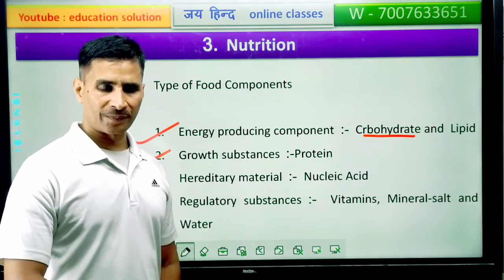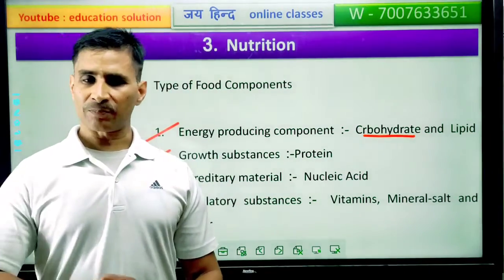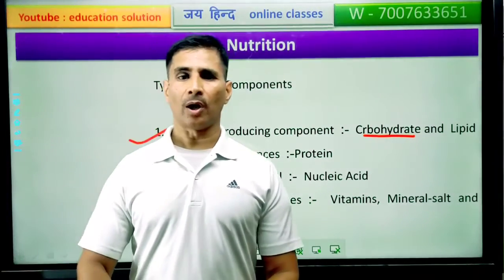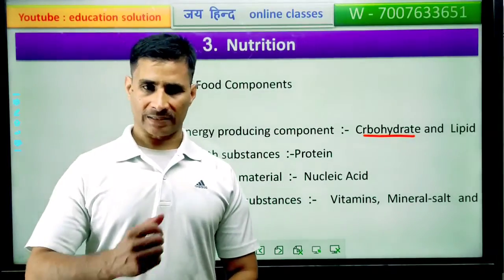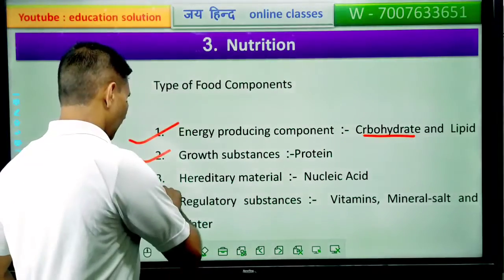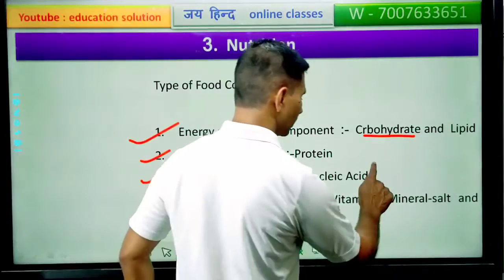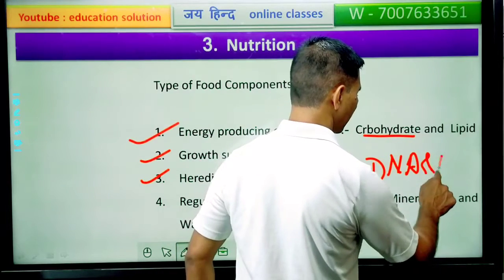Next, growth substance. Protein is a growth substance. That is, it takes part in growth, development, regeneration, organogenesis, and healing of wound, cut, etc. Hereditary material, nucleic acid, that is DNA and RNA.